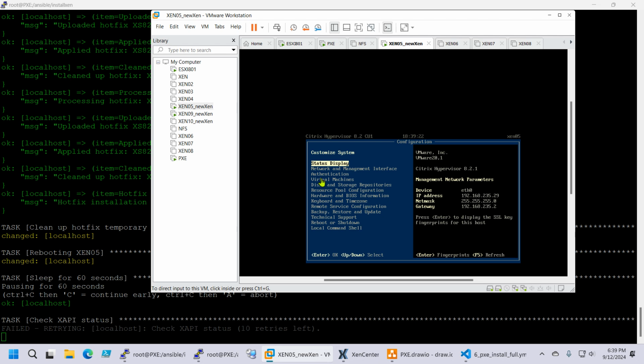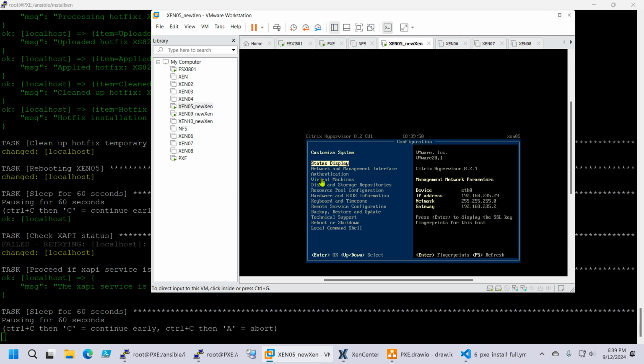So the hotfix update process is that it copies the hotfix files from the Ansible Linux control node. It copies them locally on the Xen server host. It installs them. It cleans up after it installs, and the last step, it removes the folder that was originally created.